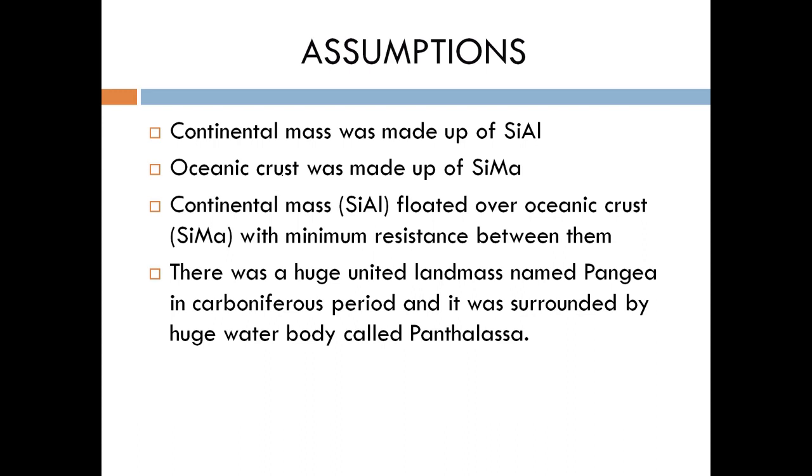Third, which is very important, continental mass floated over oceanic crust with minimum resistance between them. And last, there was a huge united landmass named Pangaea in the Carboniferous period, surrounded by a huge water body called Panthalassa.